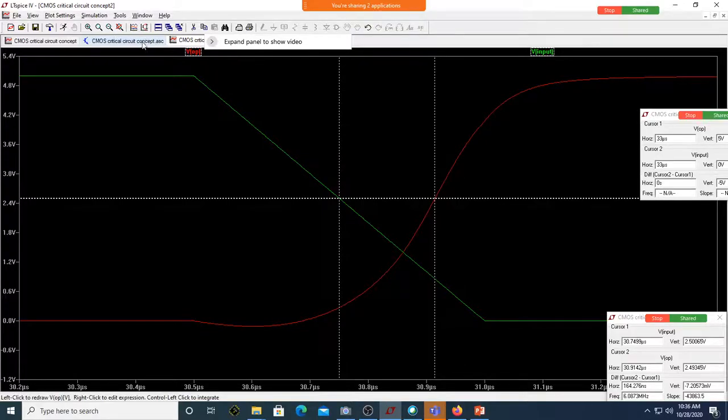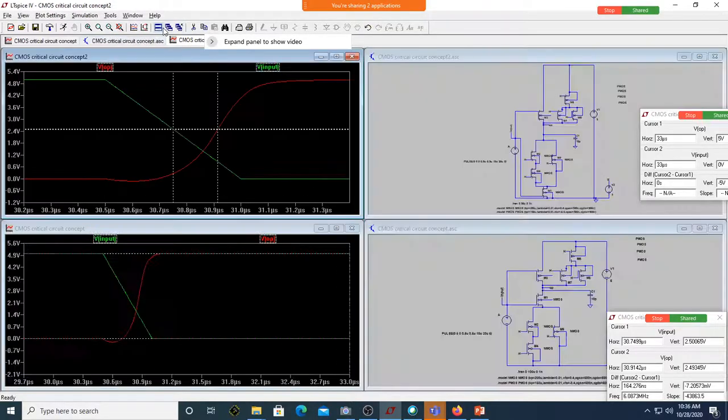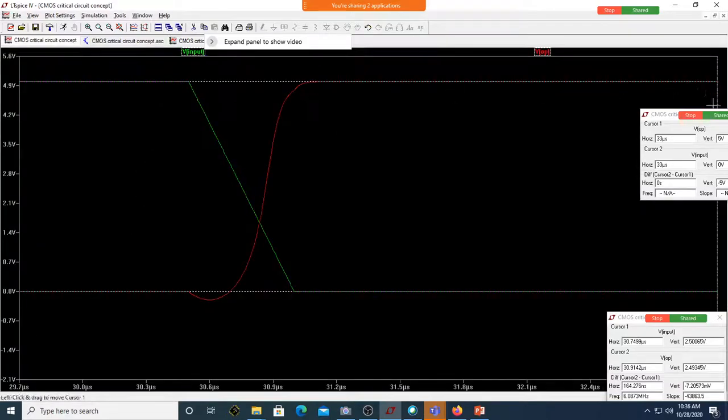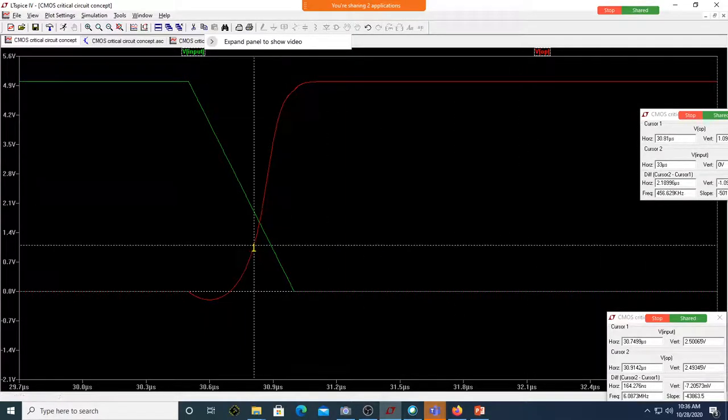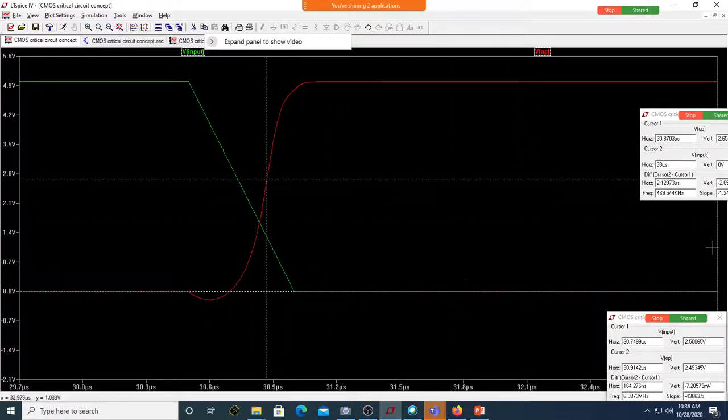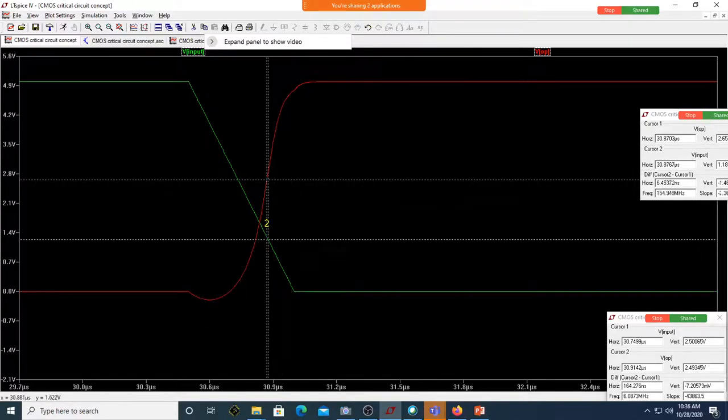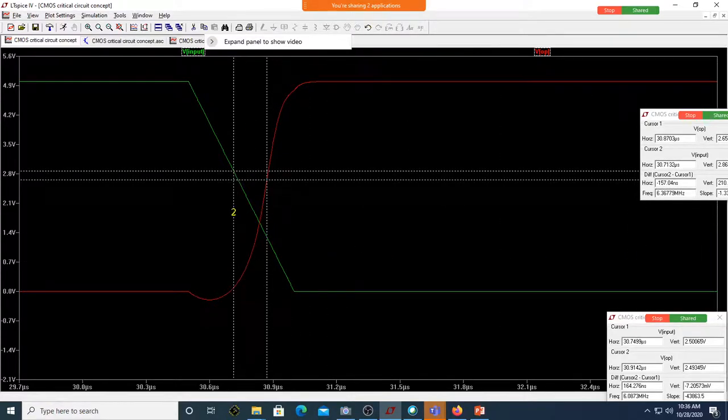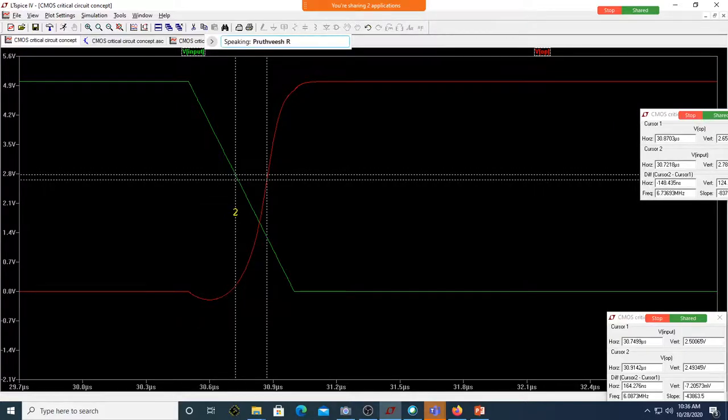This is for which combination? Let me just, okay, this is for the combination of one of them. Let me do it for this. Okay, I'll take this cursor, place it at 2.5. I'll take the other cursor and then place it on. It was 165. Yes, sir. 164.